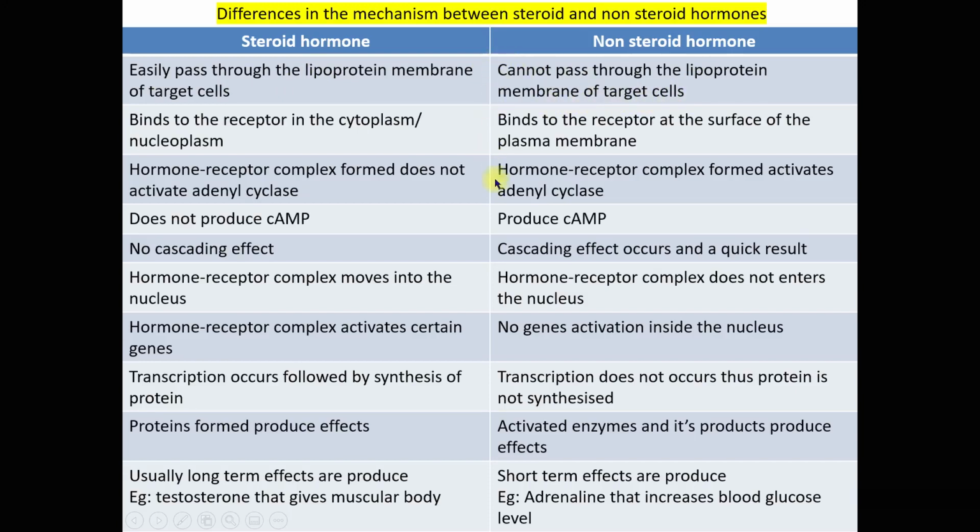These are the other differences between the mechanisms of steroid and non-steroid hormone. And the last one, in the steroid hormone, proteins formed from the steroid hormone produce effects, whereas activated enzymes and their products produce effects in the non-steroid hormone.